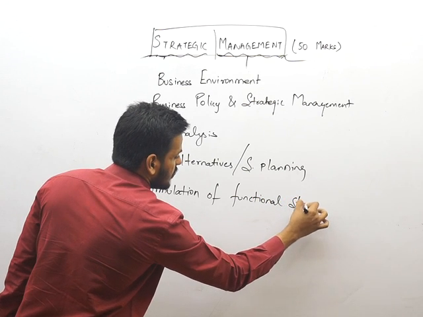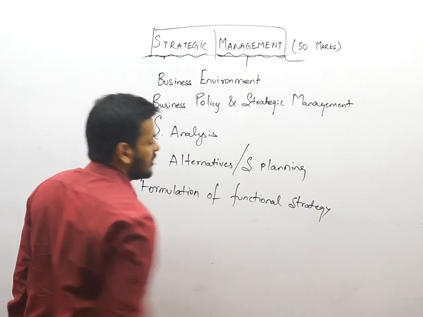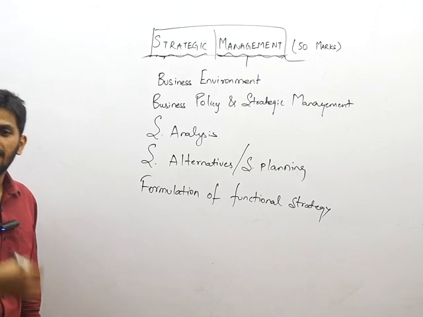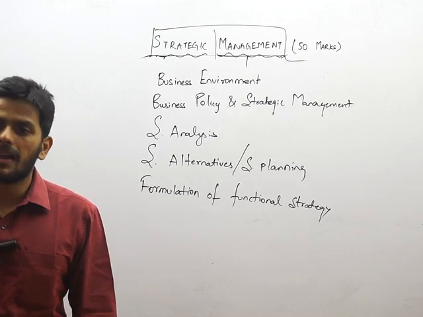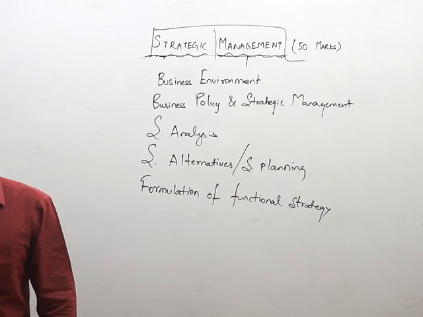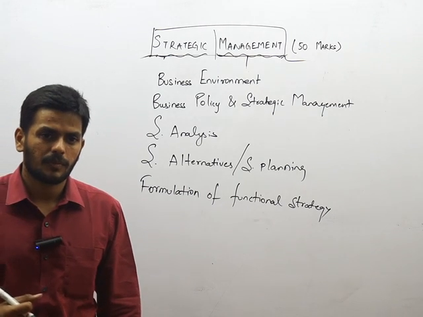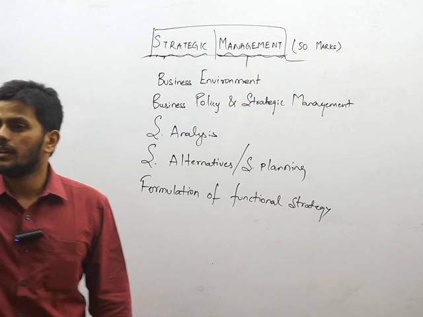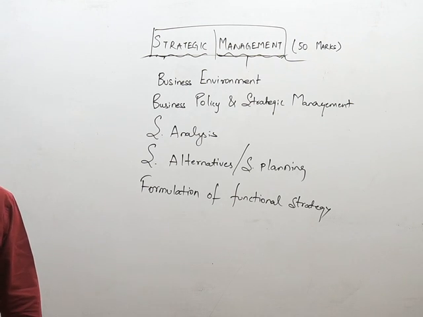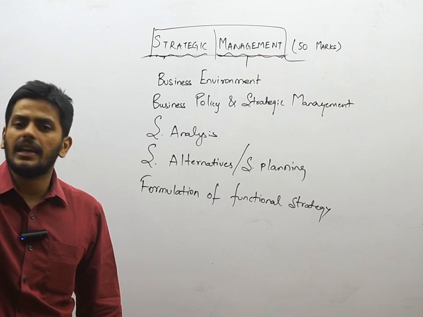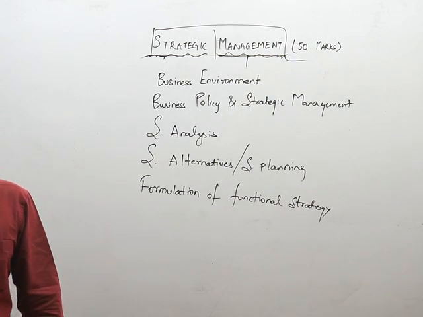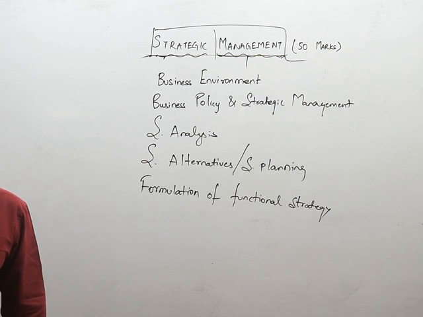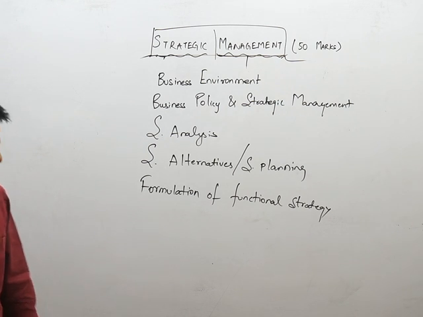Formulation of functional strategy. There are various functions in business: getting money, finance, marketing, human resources, manufacturing, production, right? And then delivery of goods, called logistics. So unless all these five come together, finance, marketing, HR, production, inventory management, these five functions of business make a business. We will discuss all that, don't worry.